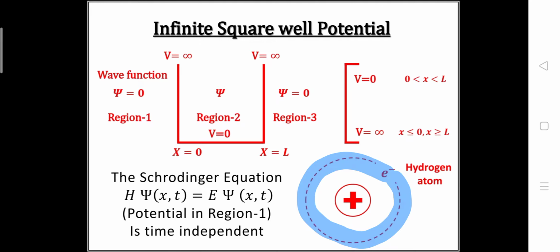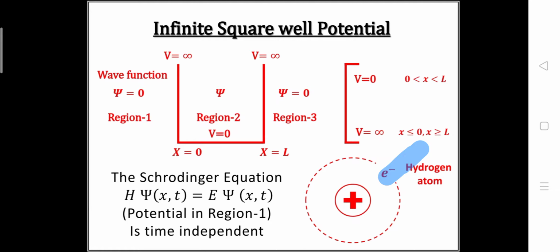There will be two forces acting on this electron. The first one is the centrifugal force, whose direction is away from the nucleus, and the other is the Coulomb force, which acts towards the nucleus.